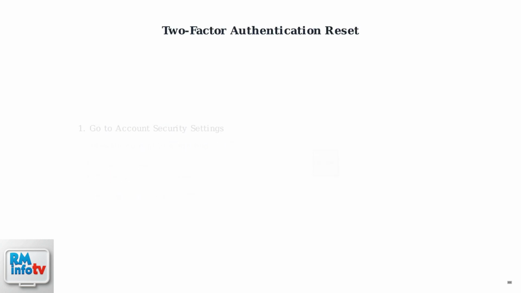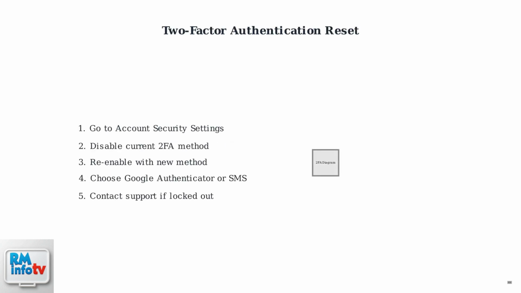For two-factor authentication reset, go to your account security settings. First, disable your current 2FA method, then re-enable it, choosing a new option like Google Authenticator instead of SMS. If completely locked out, contact Cricket support with your account details for manual assistance.